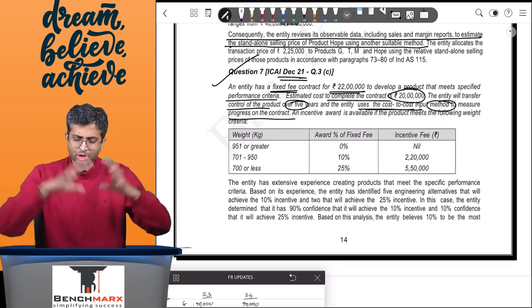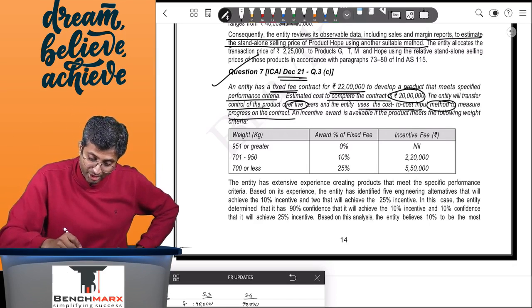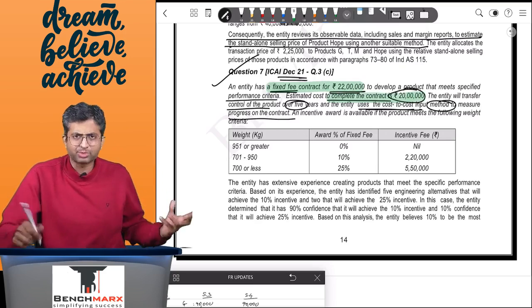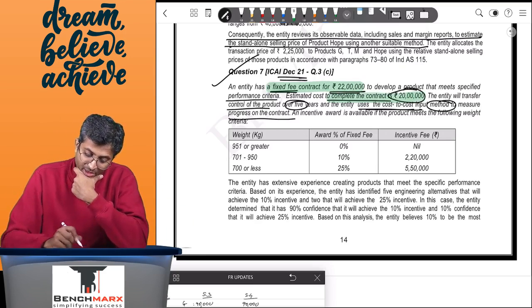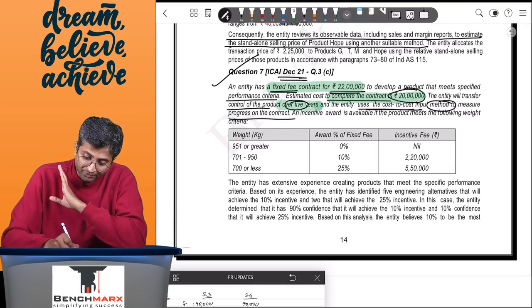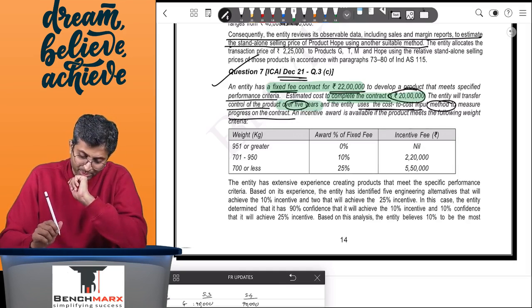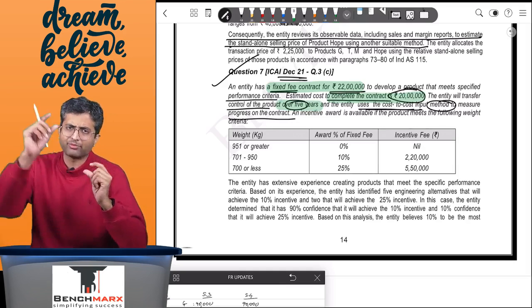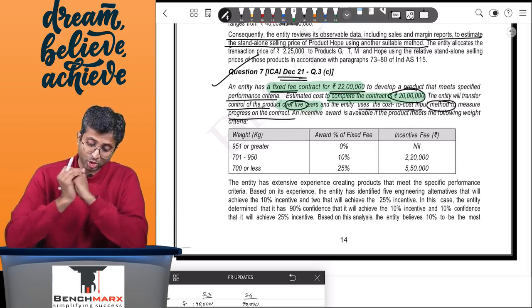So over here there's a contract which has a fixed fee of around 22 lakhs and the estimated cost to complete the contract is 20 lakhs. So there seems to be a 2 lakh profit. The entity will transfer control over a period of time, that is over the 5-year period, and it uses the input method to measure the progress. That is fine. So you will have to take the cost incurred upon the total estimated cost.